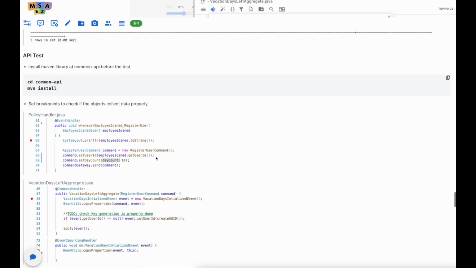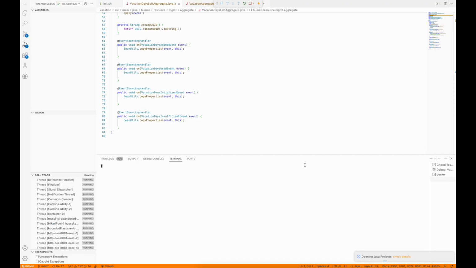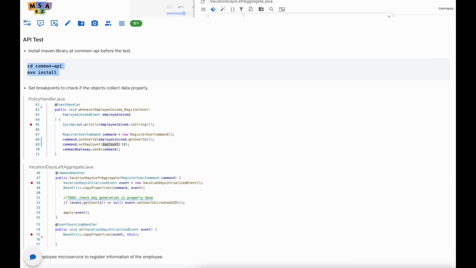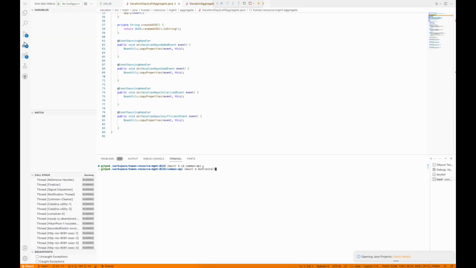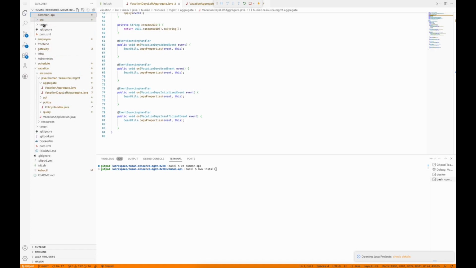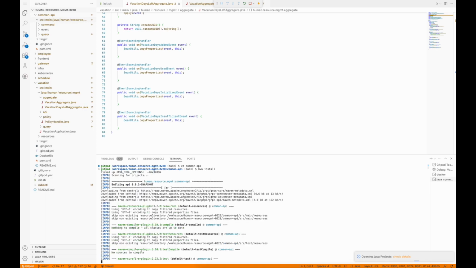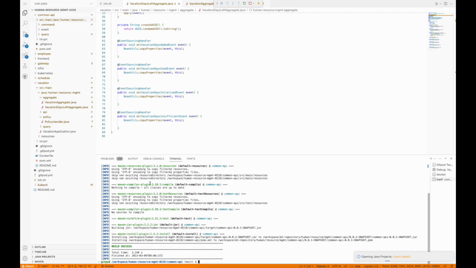And when we've done with debugging tests, we will run the API to actually run the system of managing the vacation. So first, we will move on to another terminal and copy this one. We'll move on to Common API folder over here because it contains all of the command, event, query information. So we'll install Maven first. Build is succeeded.